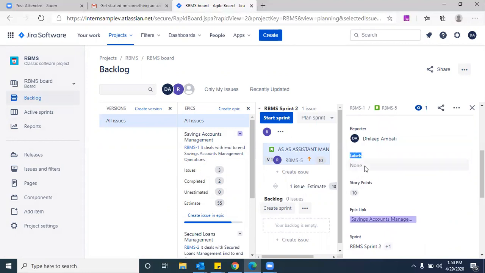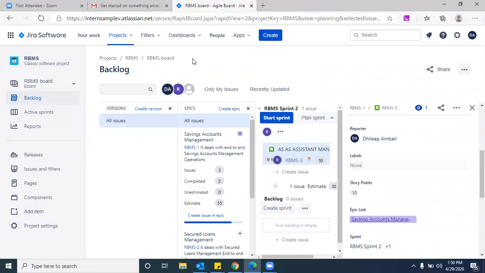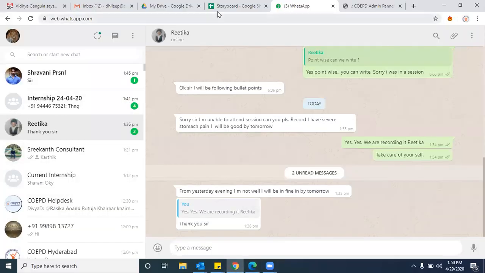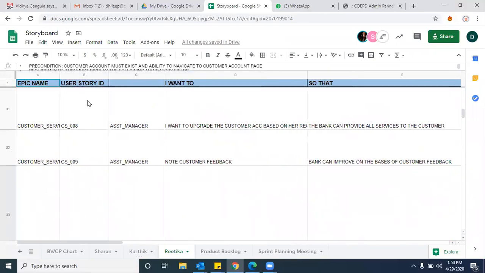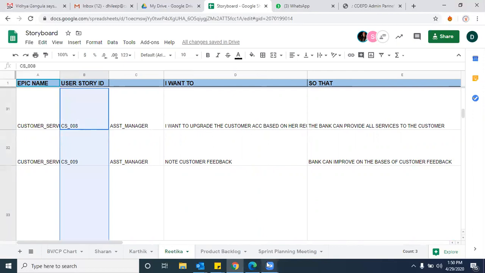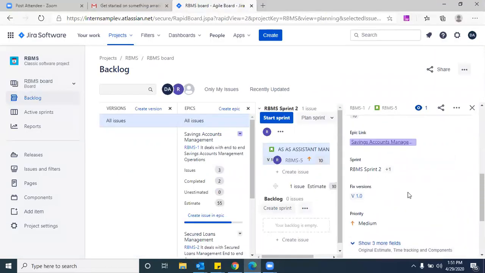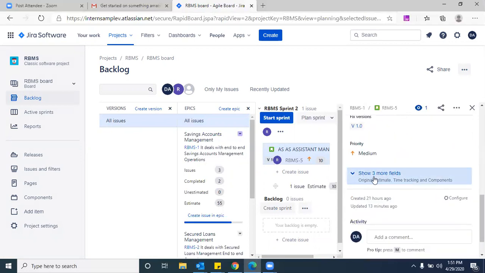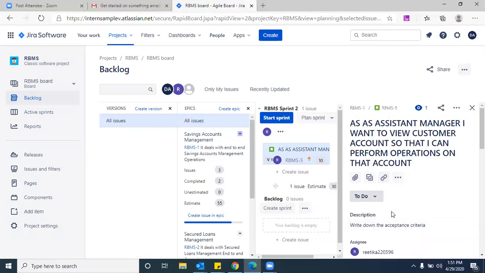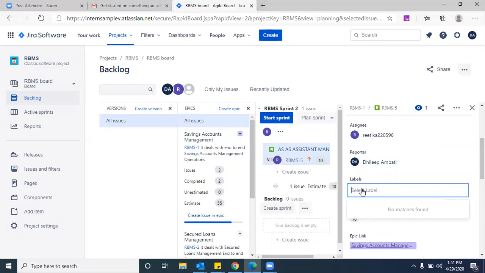For your understanding, if you want to keep any labels, you can keep them. But my advice is, if you open your user stories, every user story has a user story ID, do you remember? You can keep this user story ID here. Epic name can also be mapped, but the epic is already mapped here for each and every user story. We have already seen the epic link. So instead of the epic link, try to map your user story IDs here using labels, so that you understand which user story you are currently working on.